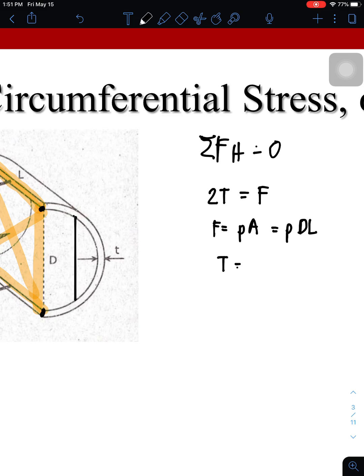And then for the tensile force T, the tension is an axial force here. Therefore tension is stress times the area where tension is applied.